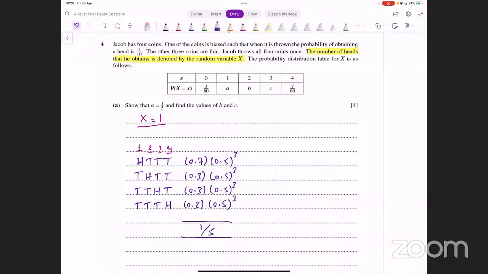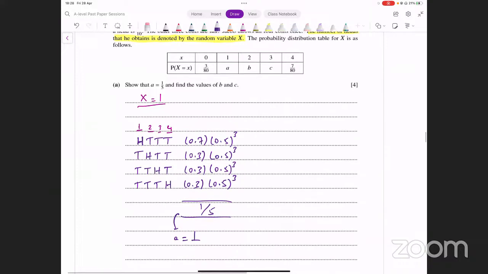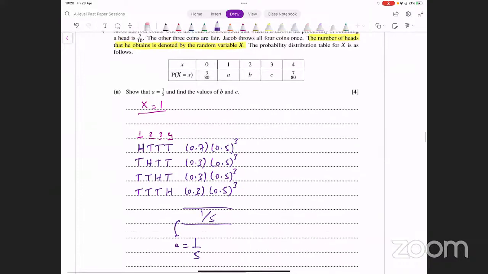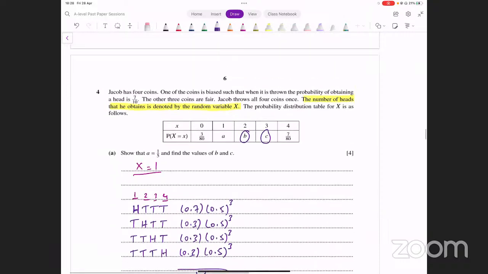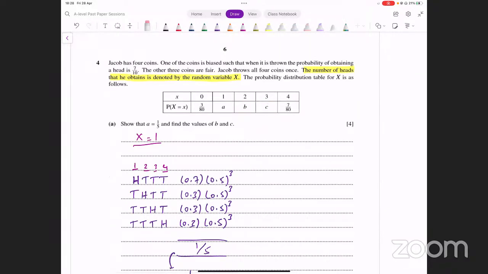एंड दैट्स व्हाट वी हैड टू प्रूव हियर। उसने कहा था a की वैल्यू प्रूव करें कि 1/5 आती है, so we can say the value of a from this is 1/5। And then we have to calculate the values of b and c. How do we do that? We can use the same idea here again.